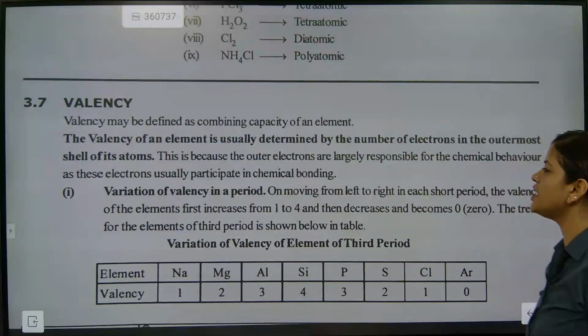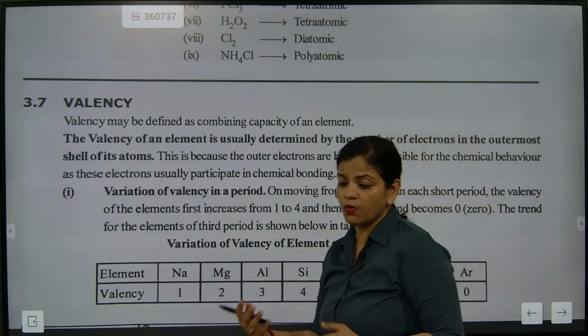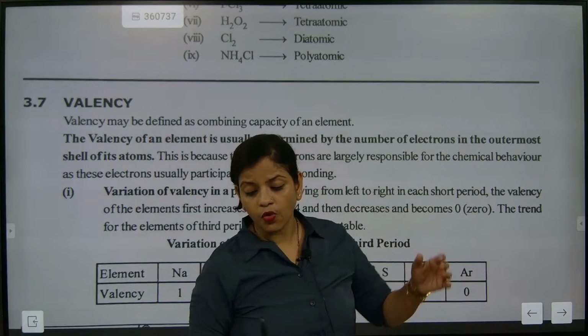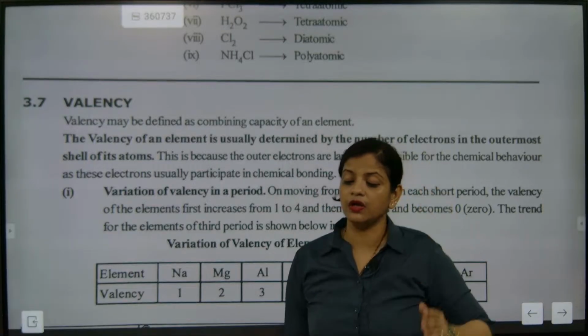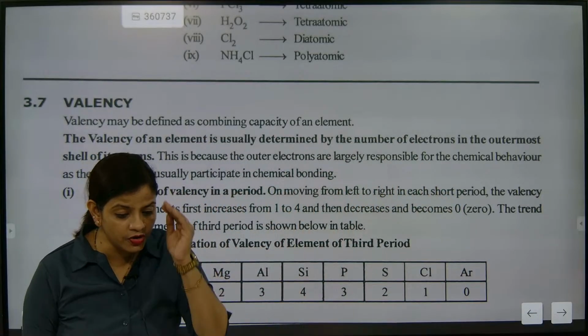This is because the outermost electrons are largely responsible for chemical behavior. What are they largely responsible for, beta? Chemical behavior. Note down this one; this is the most important thing. Nobody will give it to you; you need to remember this.